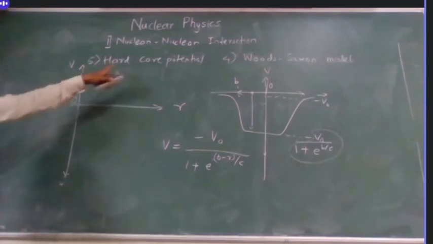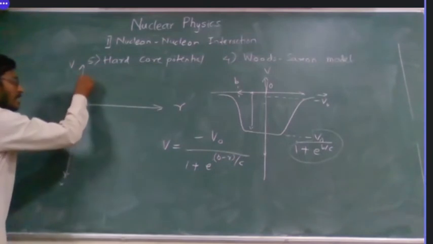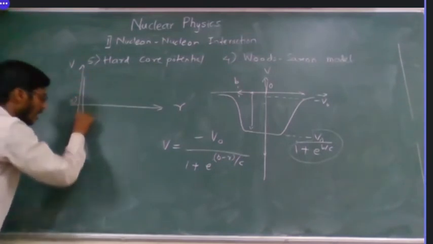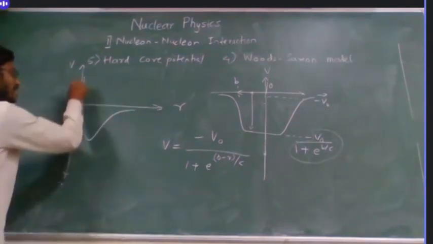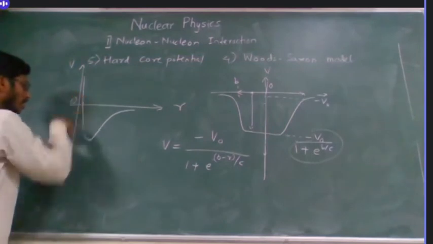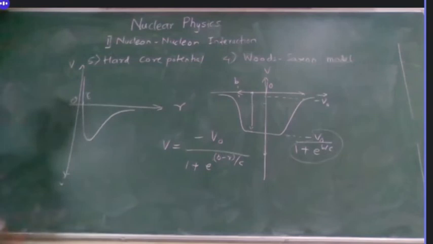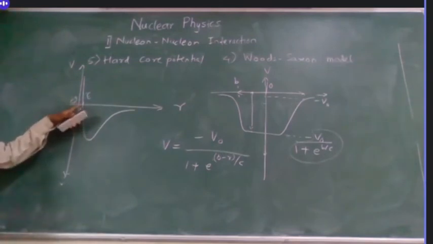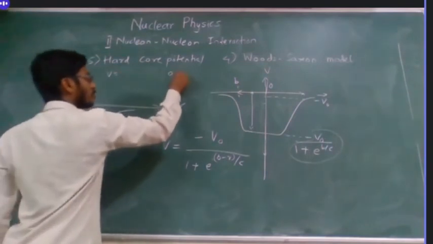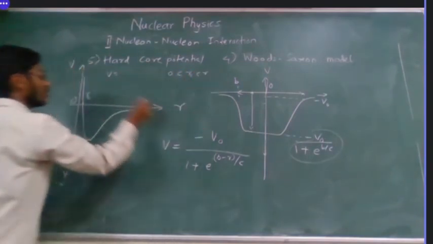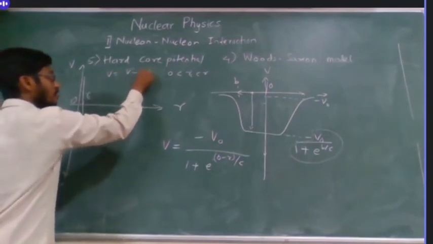According to the hardcore model, it is repulsive at the center, close to the center. Let's say this is R critical, RC. Up to this point, from 0 to RC, what we have is V naught, which is tending to infinity.